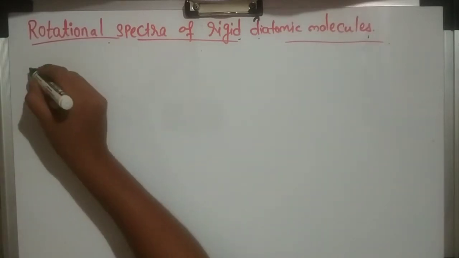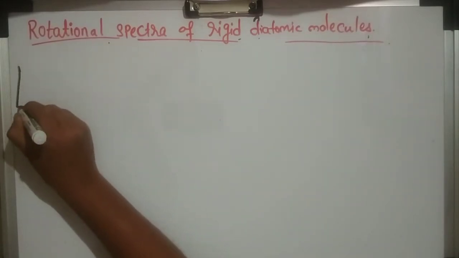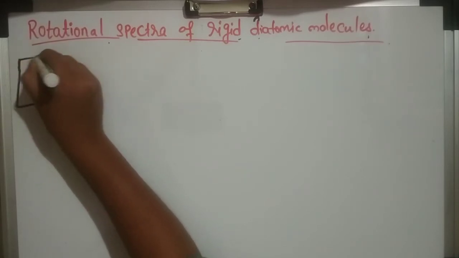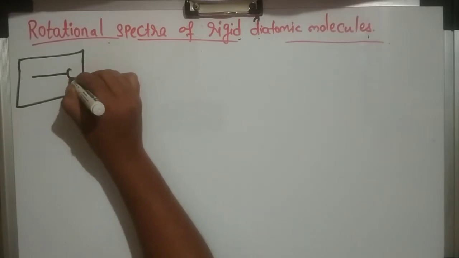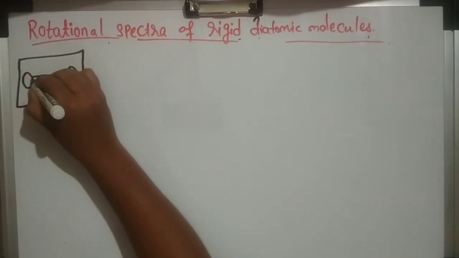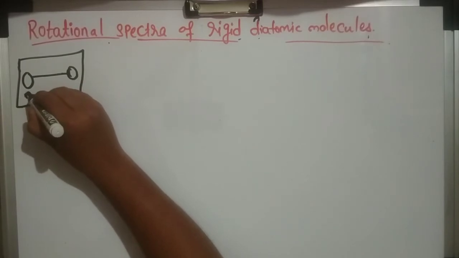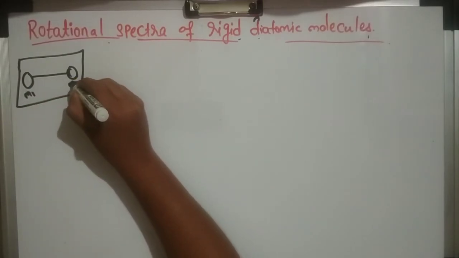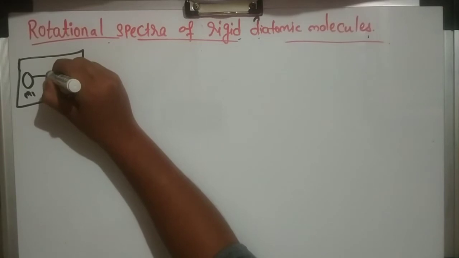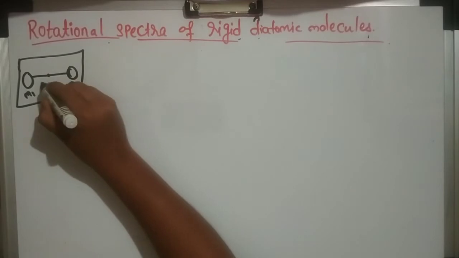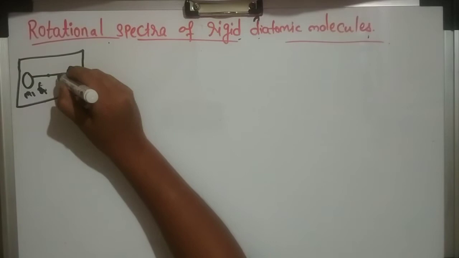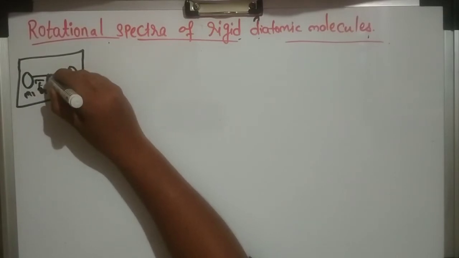Suppose we have a diatomic molecule, I'll draw one plane. In diatomic molecules, the rotation will be that of a linear molecule. Suppose this is mass m1, this is m2. Here we have the center of gravity, and the distance of the first mass from it will be r1, and the distance of the second mass from the center of gravity will be r2.